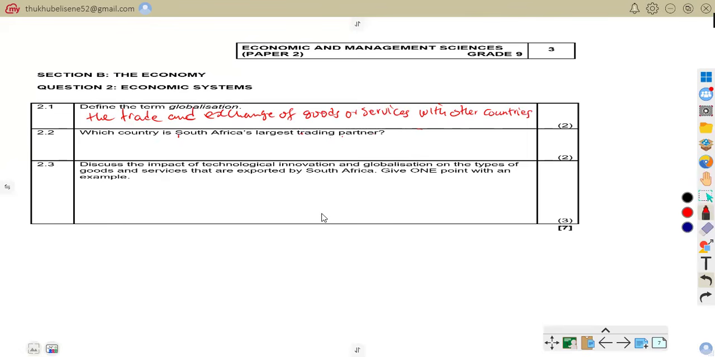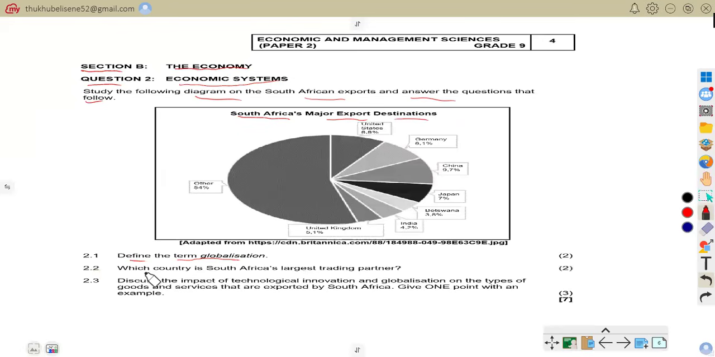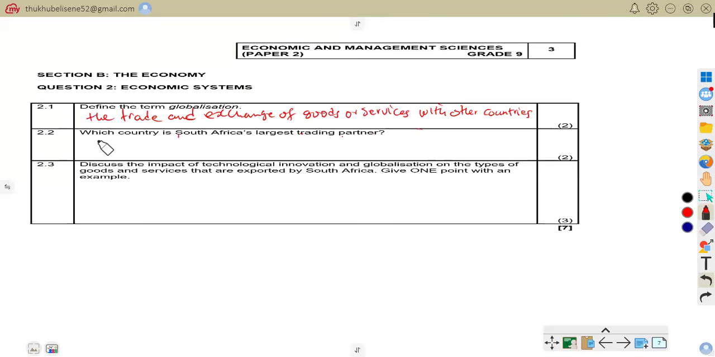So now let us go to 2.2. 2.2 says, which country is South Africa's largest trading partner? If we look at the percentages, we can see China is the country that South Africa is a large trading partner with. So the answer there is China, and we are to write that in our answer book. So we are just going to write China.